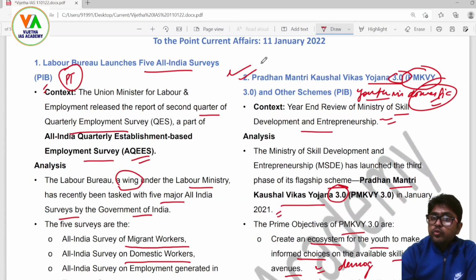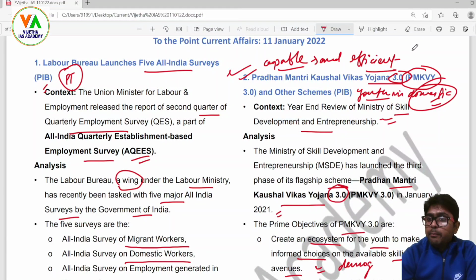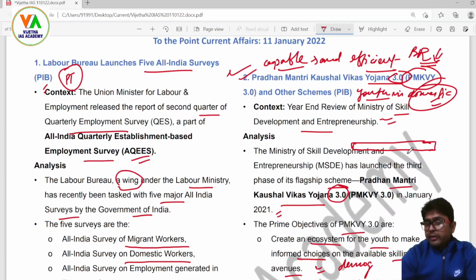We have to make our youth capable and efficient, so that they can serve countries in the world where the birth rate is declining, that means the base of the age pyramid or human demographic pyramid is shrinking.